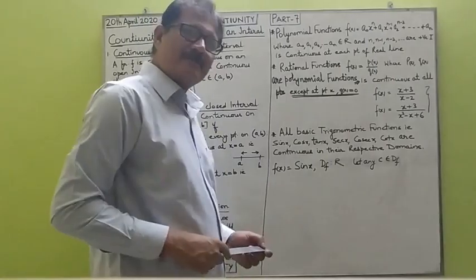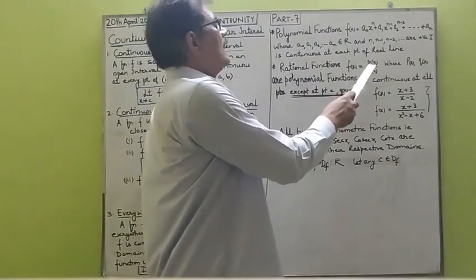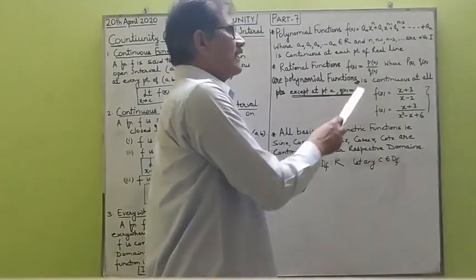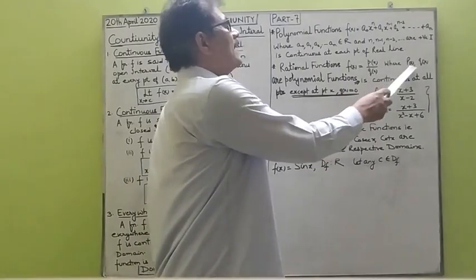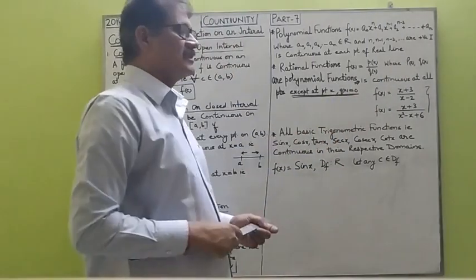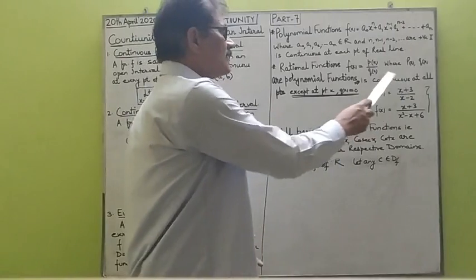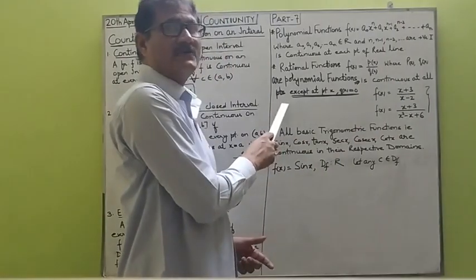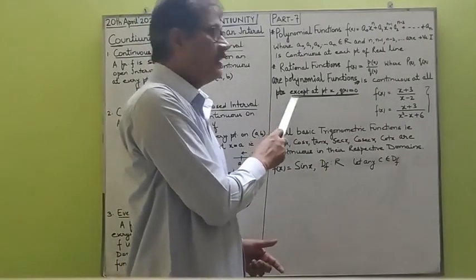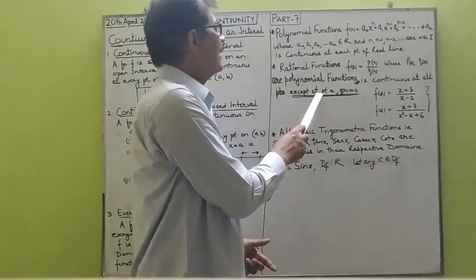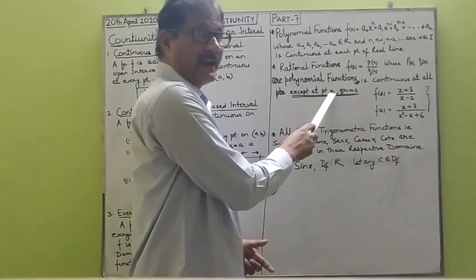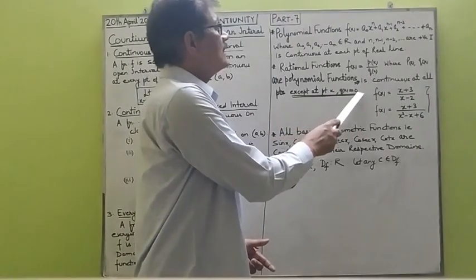Rational functions. f(x) equals p(x) upon q(x), where p(x) and q(x) are polynomial functions. These functions are also continuous for all points, that is for all x belonging to the real numbers, except those points of x where q(x) is equal to 0.